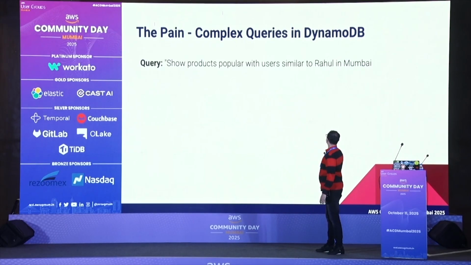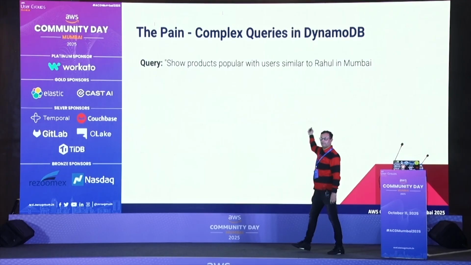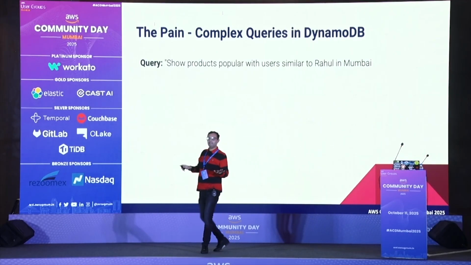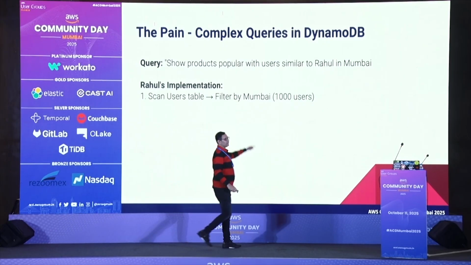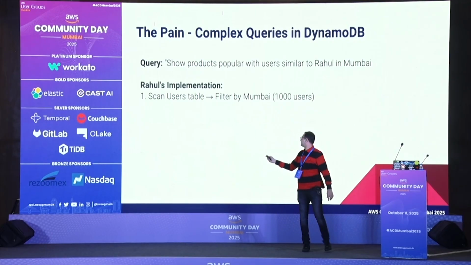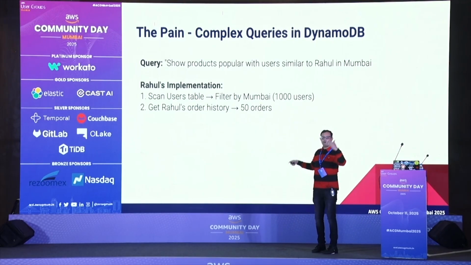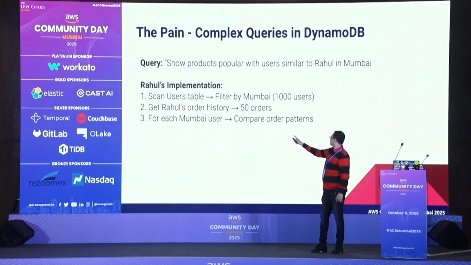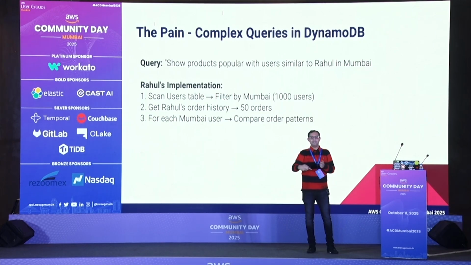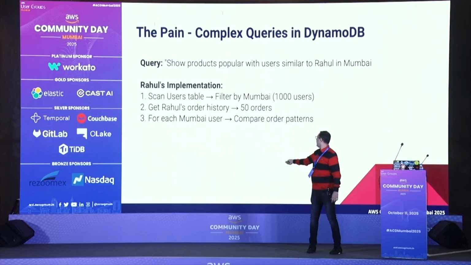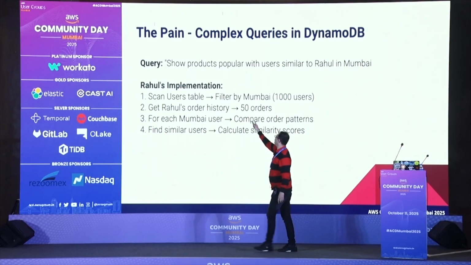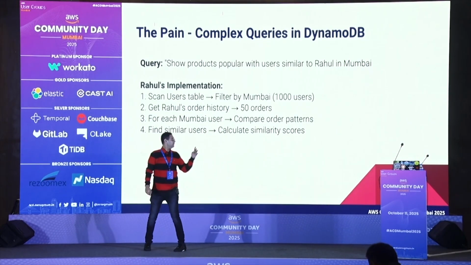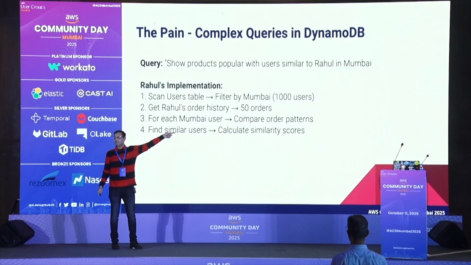So he went inside with the pain point: which products are popular with users similar to Rahul in Mumbai? If this query is given, it is very difficult to implement. He had to scan the entire user table, then get Rahul's order history. Then for each Mumbai user, he had to compare the pattern. So it's not so easy to answer that question. Then he did a find-similar-users step, then calculated a similarity score. He had to do four steps, step by step, just to answer one question.